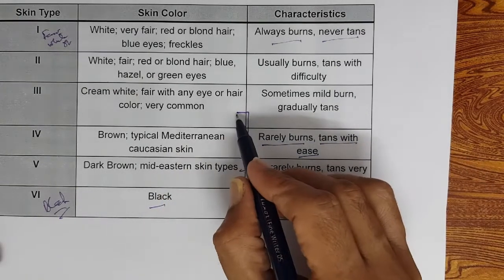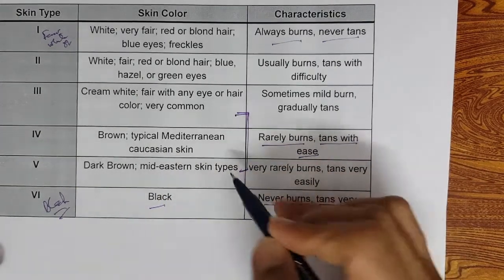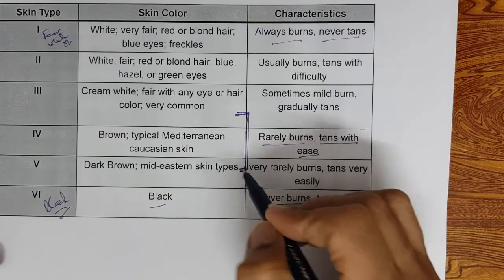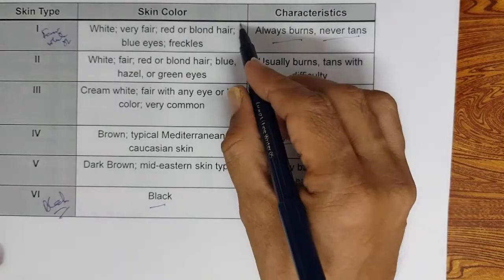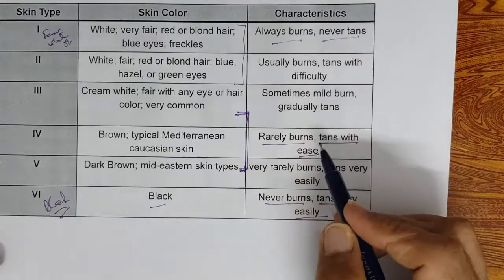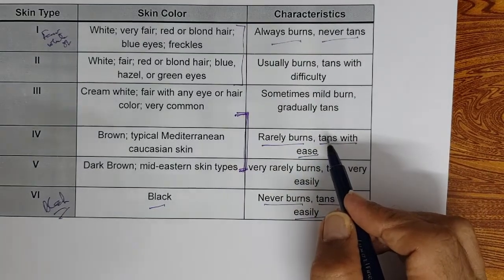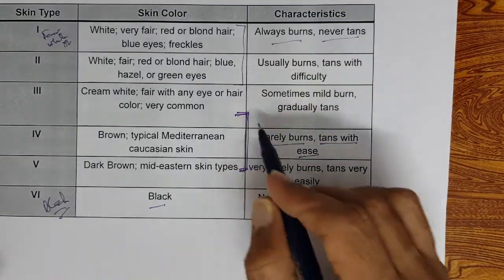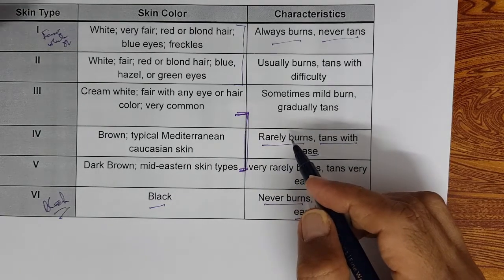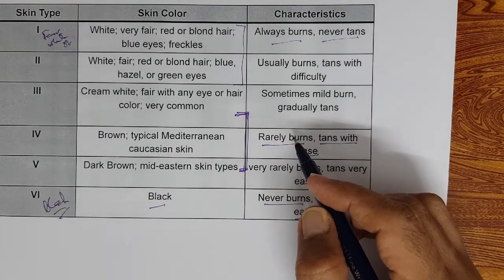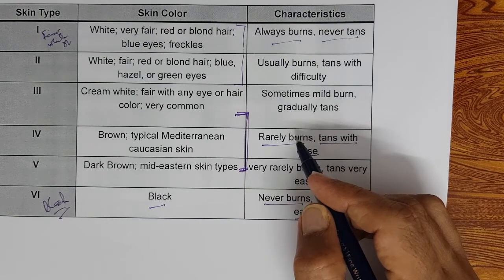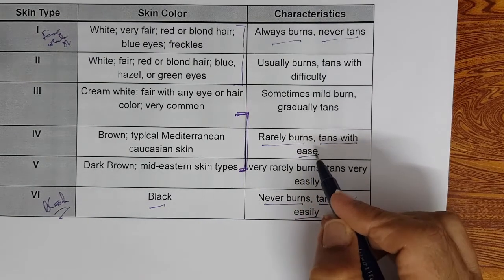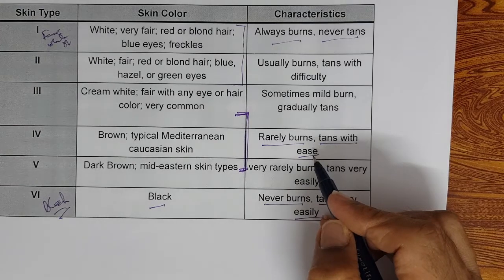The Indian population will be here, and this will be Europeans, Australians. When the skin is white, they are more susceptible to burn than tan. As you come down the skin types, the skin is more susceptible to tan than burn.